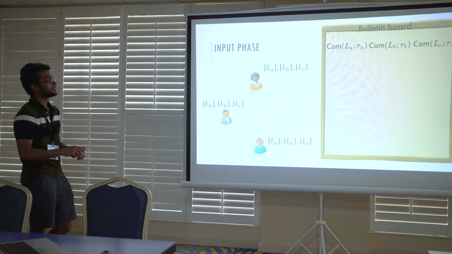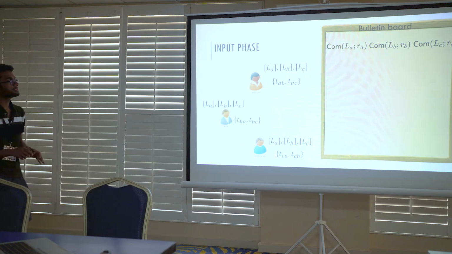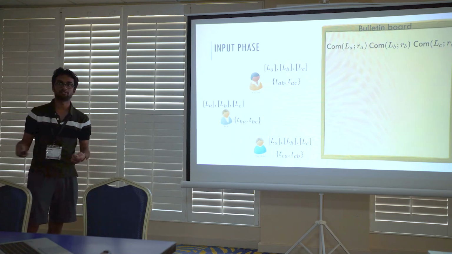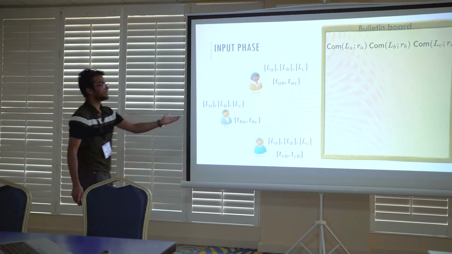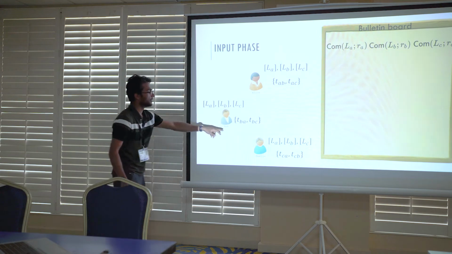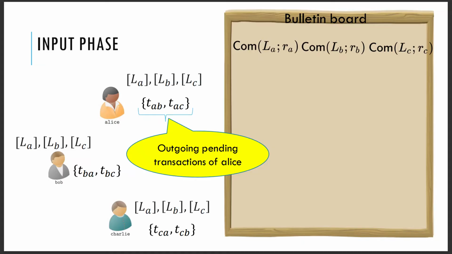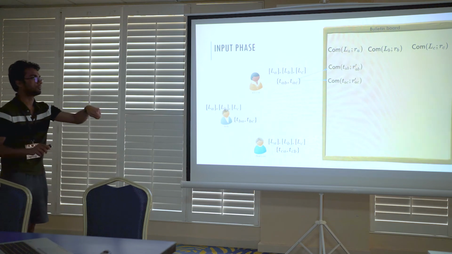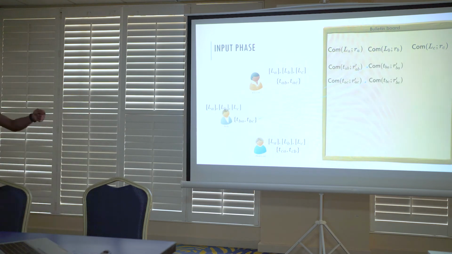The first part is the input phase. In this phase, parties start with some outgoing pending transactions that they want to settle. Alice has two outgoing pending transactions, one for Bob and one for Charlie, and Bob and Charlie have their own outgoing transactions. As a first step, Alice posts commitments to its outgoing transactions that it wants to settle on the bulletin board, and so do Bob and Charlie.